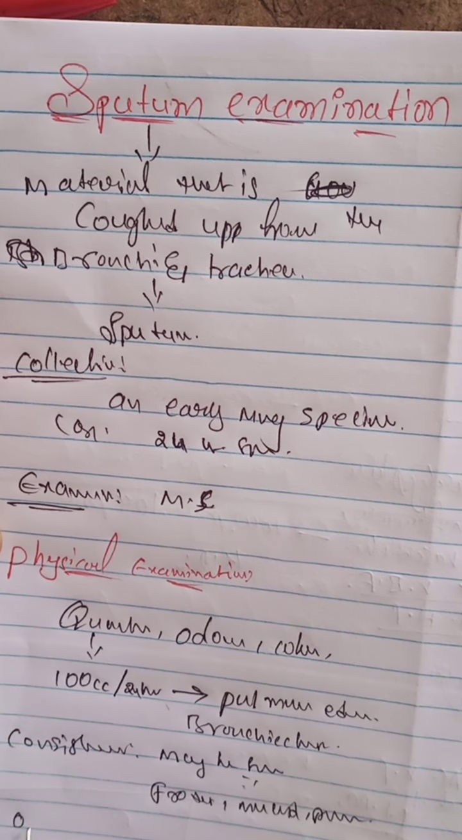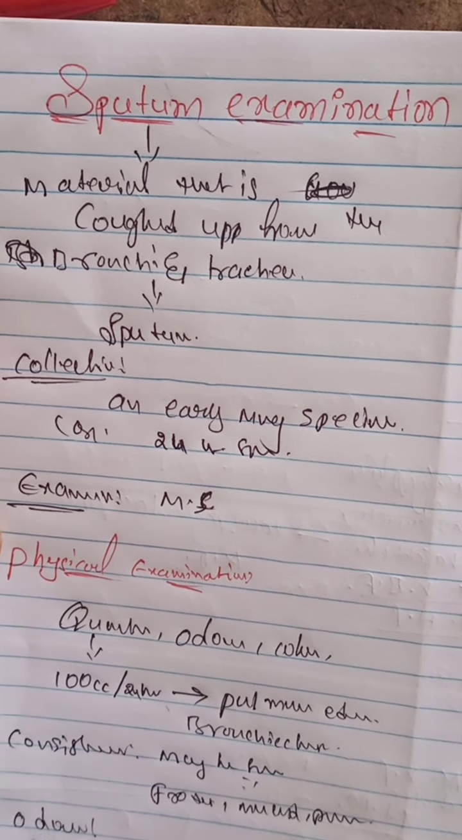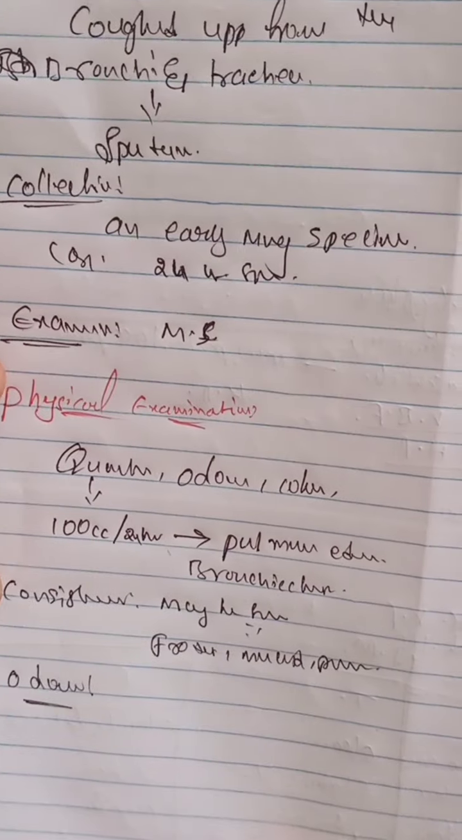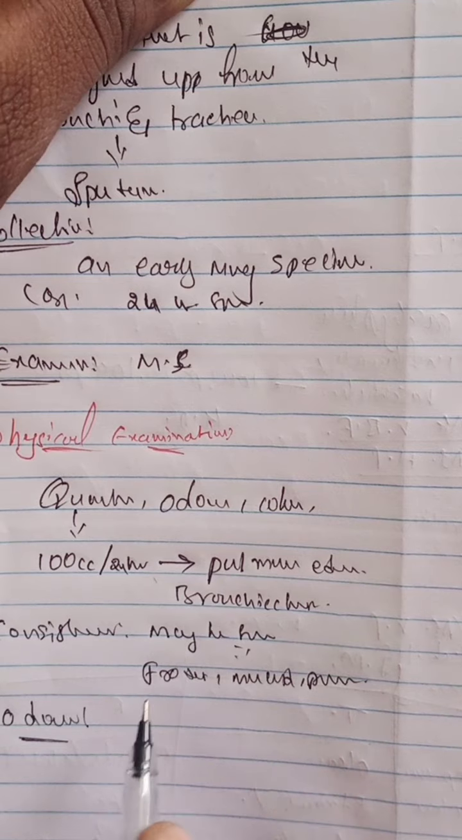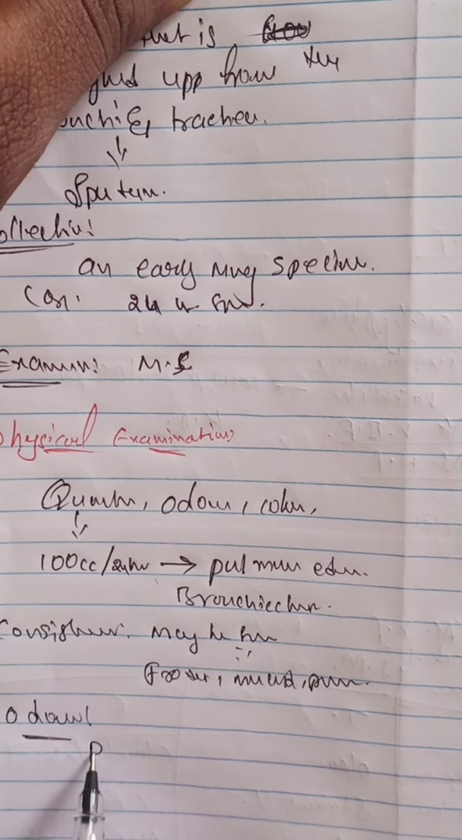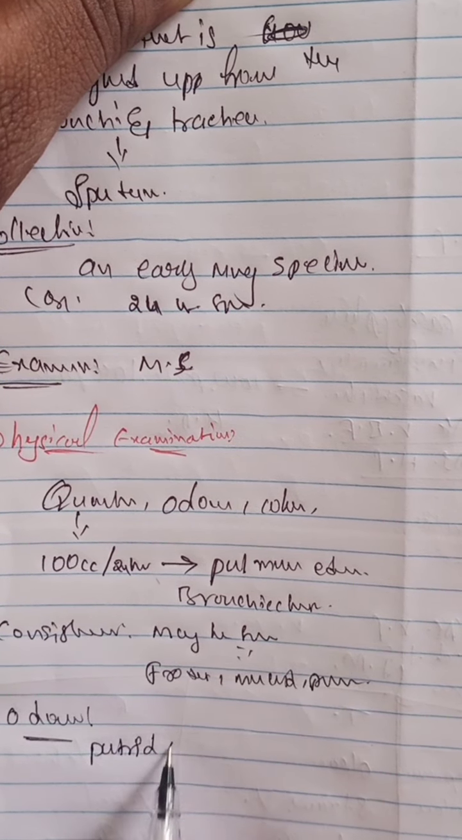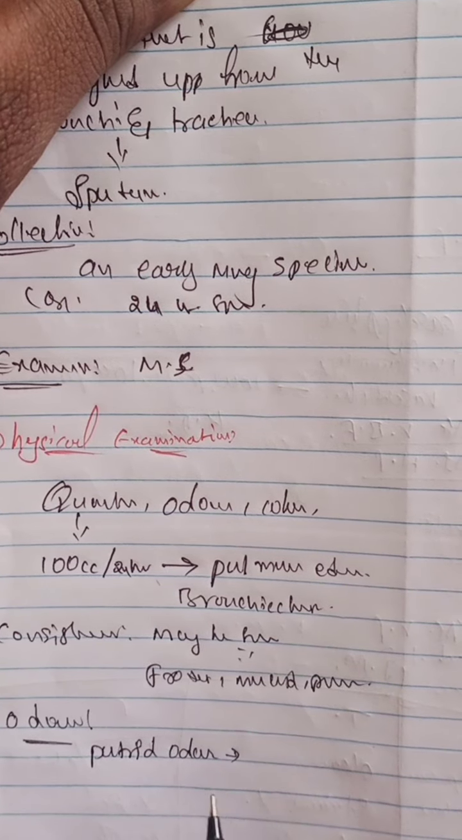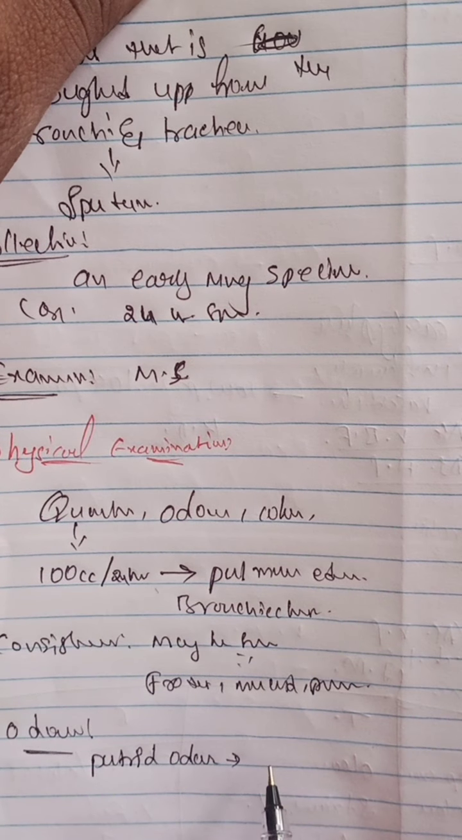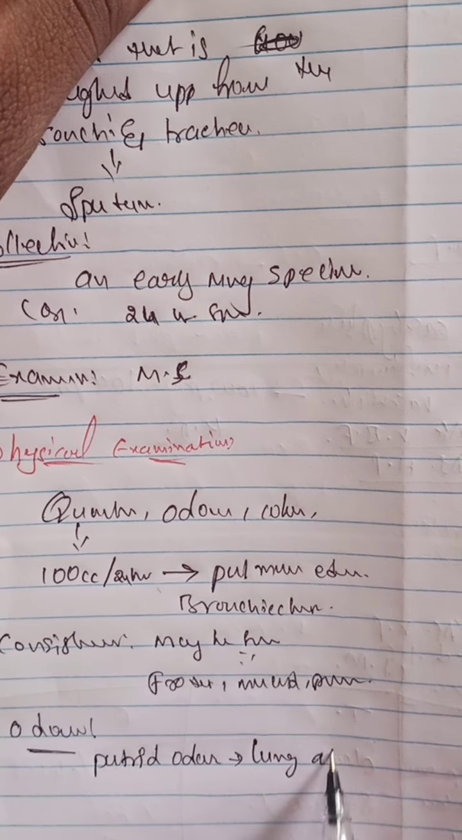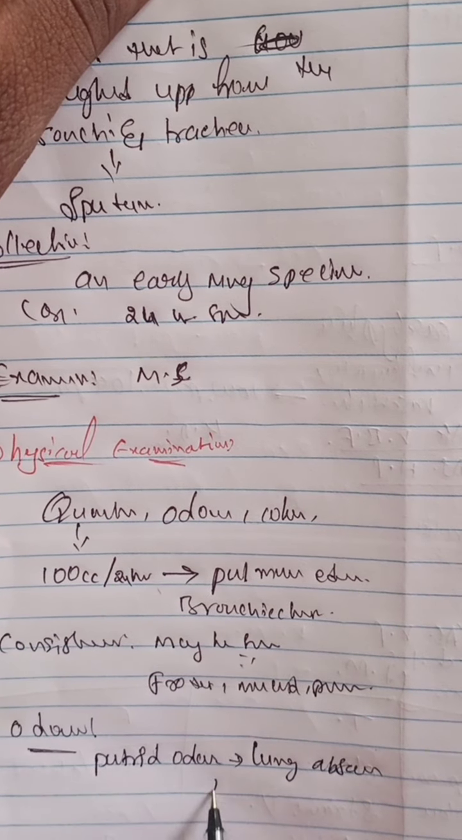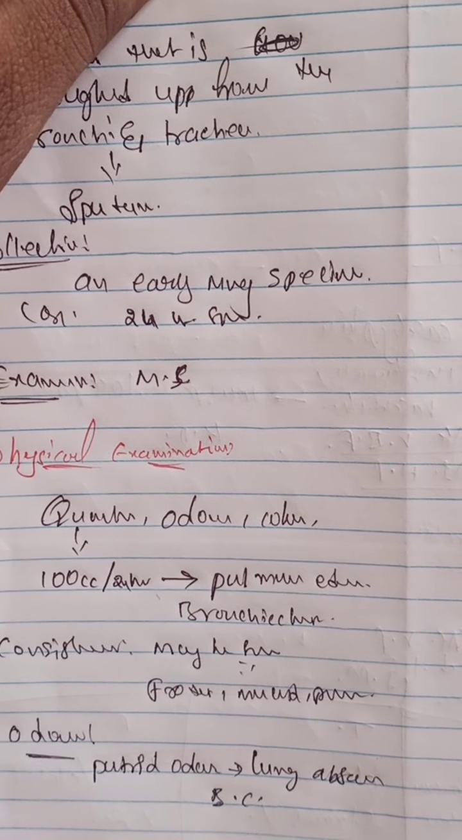And what about the odor of the sputum? In case of putrid odor, it means bronchiectasis occurs, or lung abscess and bronchiectasis occur.